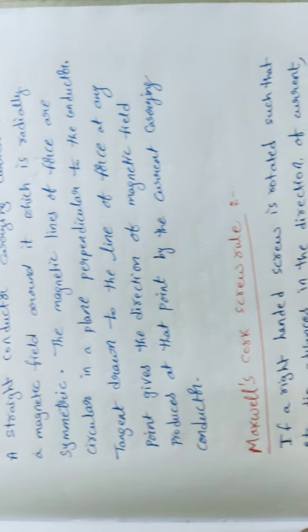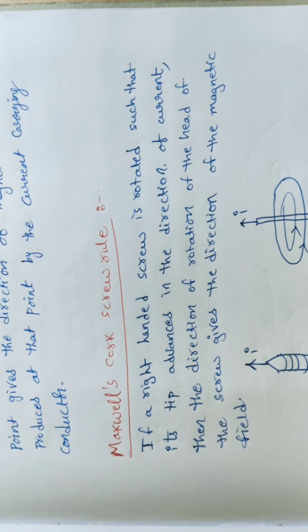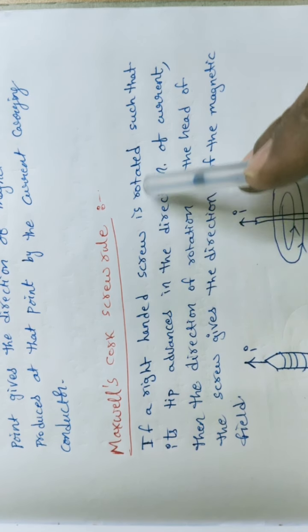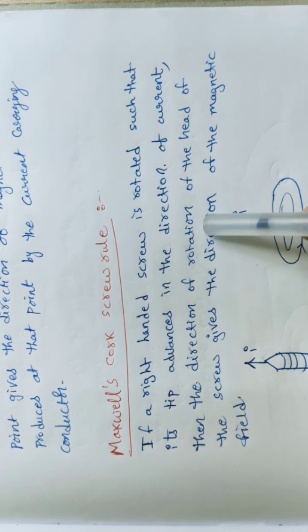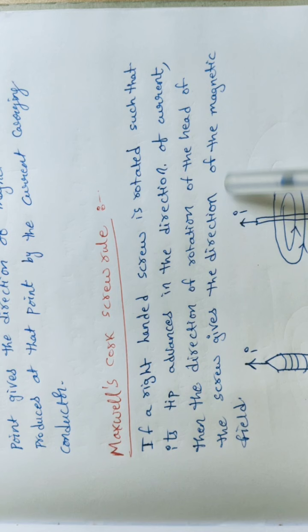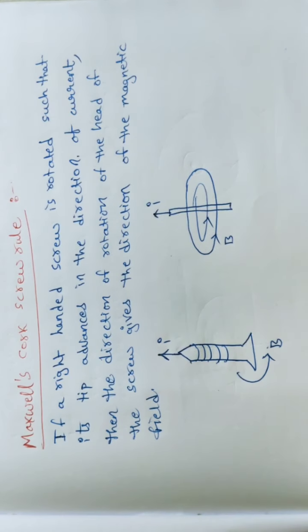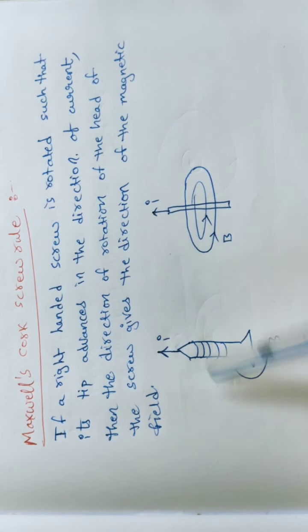See, observe this statement, students. If a right-handed screw is rotated such that its tip advances in the direction of the current, then the direction of rotation of the head of the screw gives the direction of the magnetic field. See, observe clearly, students, this is one screw I am representing.